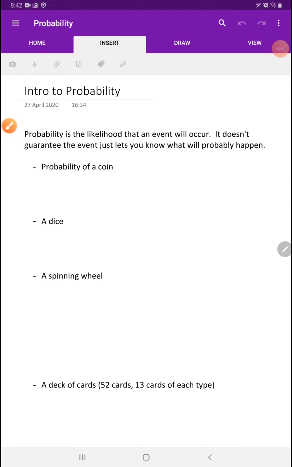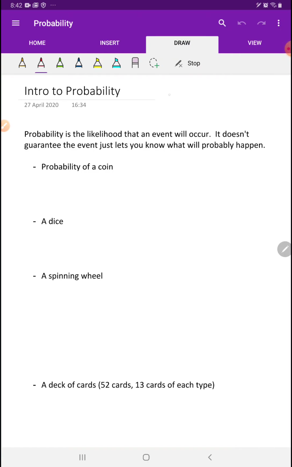In grade 5-6, we're introducing a new topic today of probability. So let's get started right on it. So the probability is the likelihood. That means how possible it is for something to happen, okay? And it doesn't guarantee it will happen. It's just thinking what it might happen.